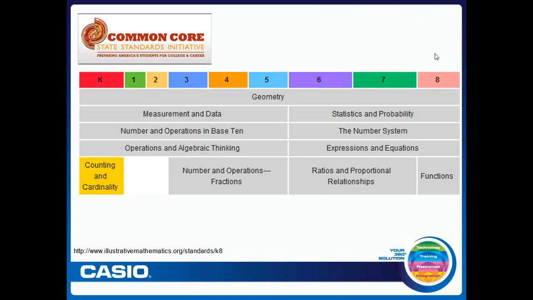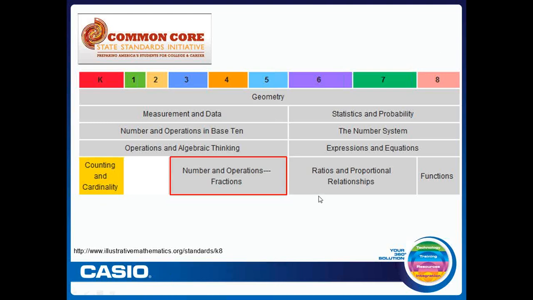So for example, if I look at the diagram horizontally, what I see is that across the entire grade bands for K through 8, a student will deal with some aspects of geometry throughout grades kindergarten through 8th. If I jump down to the next row, measurement and data, students in grades kindergarten through grade 5 will talk about measurement and data, and that information is foundational to help them talk about statistics and probability in grades 6 through 8.